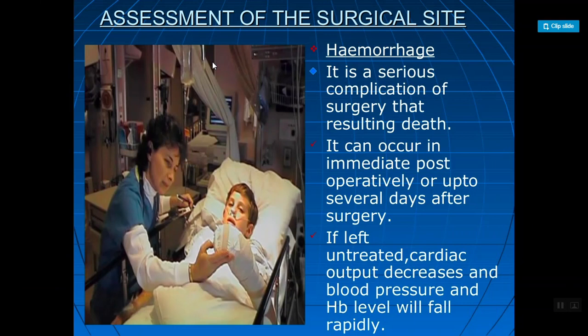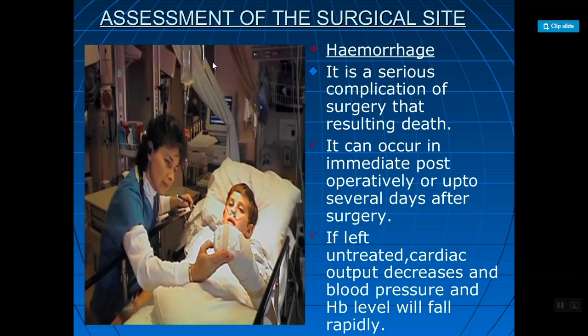First, most important, hemorrhage. Hemorrhage, that is loss of blood. It is a serious complication of the surgery that can result in death. If the patients have excessive or severe hemorrhage, that is excessive loss of the blood, then they can also go to a state of death. It can occur in the immediate post-operative period or up to several days after the surgery. Means immediately the hemorrhage or blood loss is common and it is also normal for several days. But when the patients recover, the amount should be reduced.